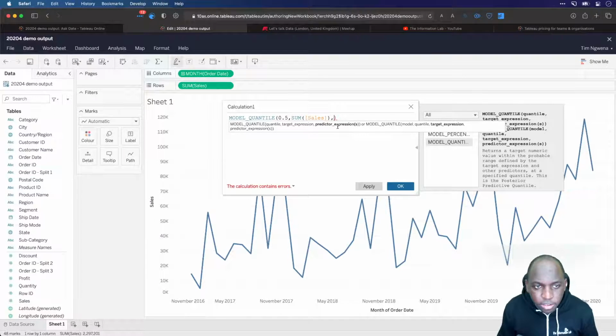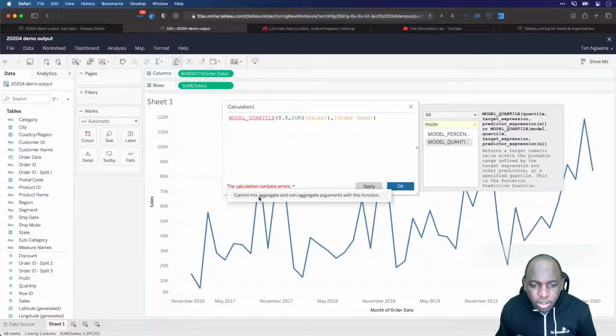So I could type in order date, but there's a real big problem with this, which is that the order date is at a day level, okay? And secondly, if I click on this error here, I can't mix aggregate and non-aggregate arguments with this function, okay? So I've got two problems to solve here. I'm going to solve them in a very cheeky way.